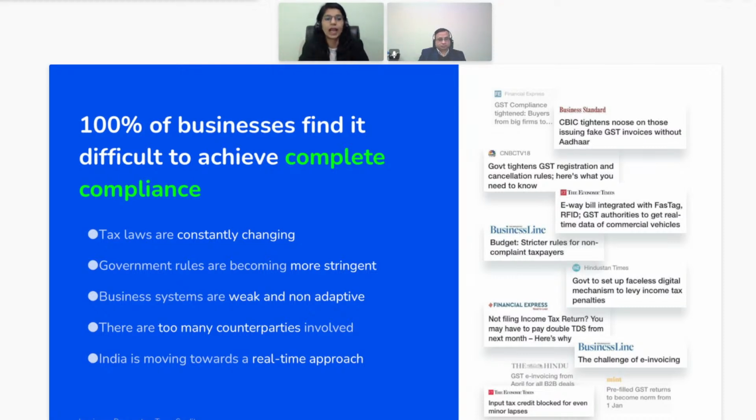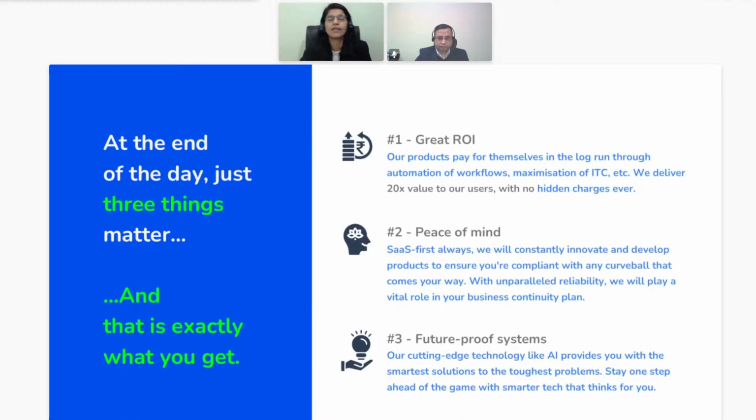So there should be a proper calculation trail against the same, that what were the documents against which I claimed ITC, what were the documents against which I have reversed the ITC, what were the documents against which I made the payments and all. So all of this can be automated, and at the same time, you can keep on having compliance, or you can have proper communication with the vendor so that they upload the document on time. So this all can be automated, and with this we have our tool, which is known as Max ITC, and also our GST product, where you can obviously have a great ROI.